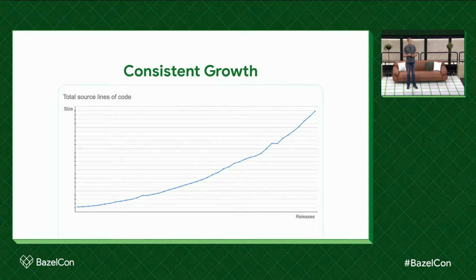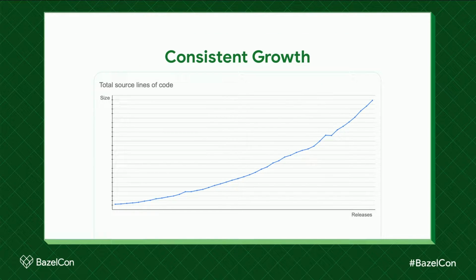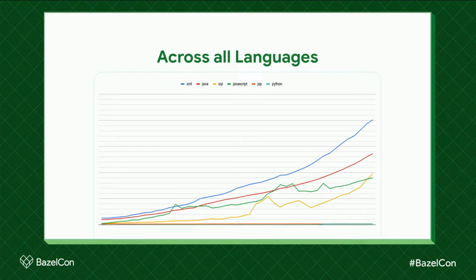One thing that's very consistent in the monolith, it's not the only thing, but there aren't many, is the growth. So over the years, we have 20% code growth year over year. That little flat line you see there was early 2020. There's a few hypotheses what has caused that, but the growth is consistent across all languages.